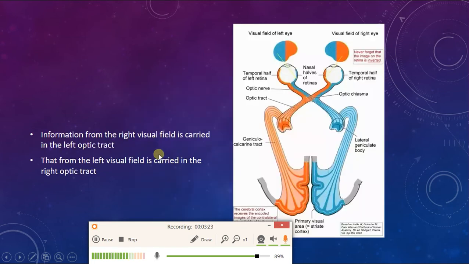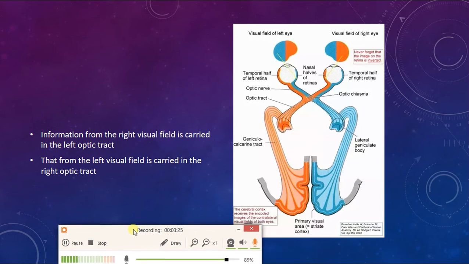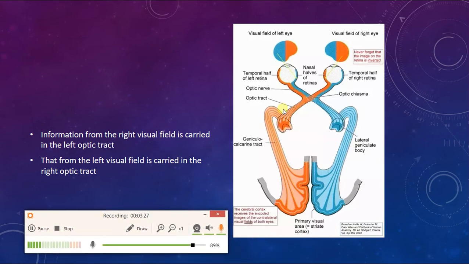Now, this is a very, very important picture, which shows you that the information from the right visual field, which is depicted in orange, right visual field, not just the right eye. This is the right visual field of the right eye, and this is the right visual field of the left eye. Now, this information is carried in the left optic tract. As you can see, this is orange.